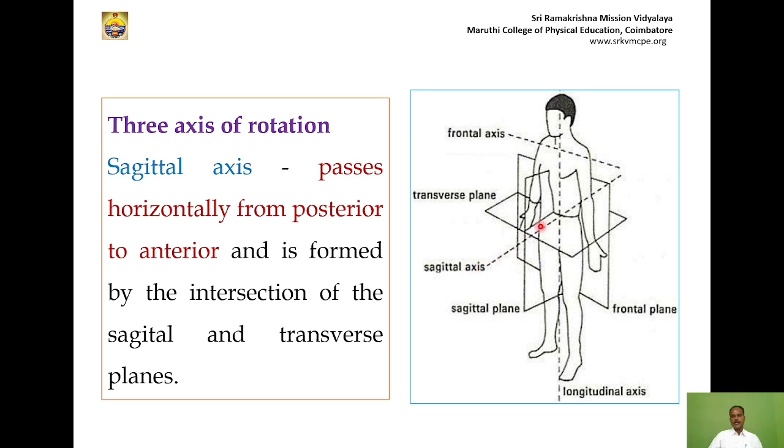The axis is sagittal, but the plane is the frontal plane. When the body moves in a frontal plane, there is a sagittal axis, an imaginary straight line, and with this axis the frontal plane movement takes place. The sagittal axis is the intersection of the sagittal and transverse planes. Where this is the transverse plane and this is the sagittal plane, this is the intersection area, and the axis passes through that point.